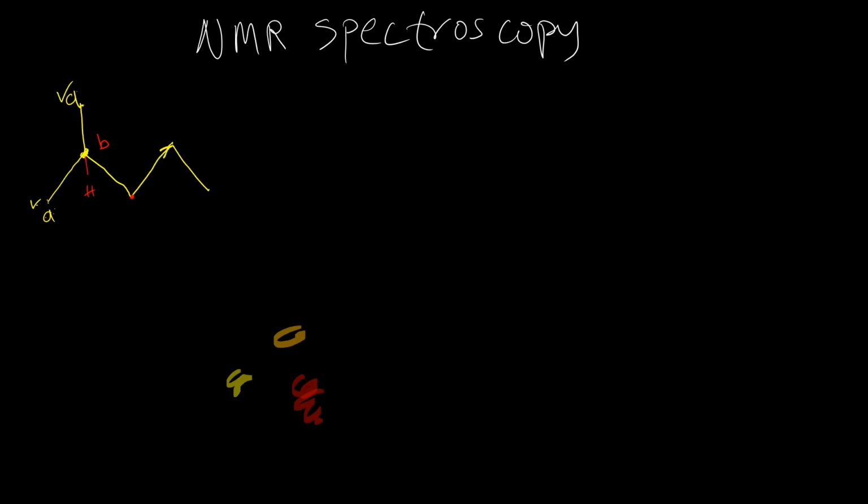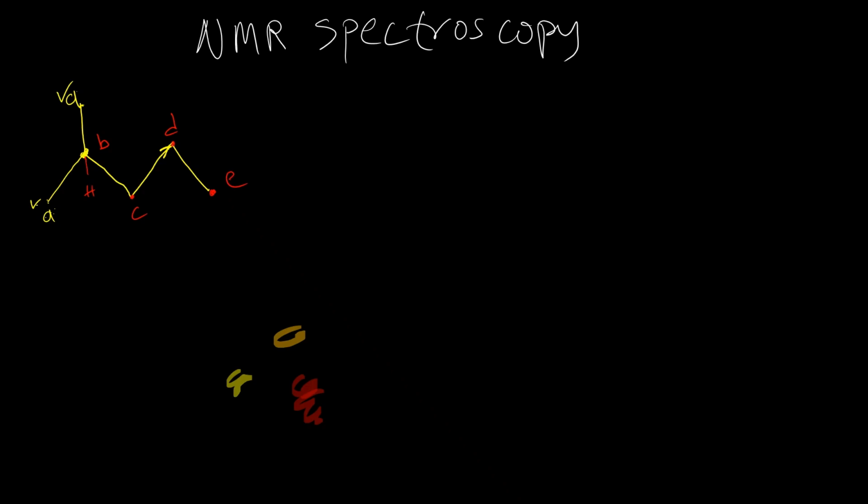They will all appear as the same signal, as one signal, and we call that signal C. And here also we have two hydrogens attached to the same carbon, and they are in a different chemical environment from the rest of them, and that will be signal D. And here we have CH3, okay, that is different from the rest of the CH3, and the signal will appear as one, and we call that signal E.